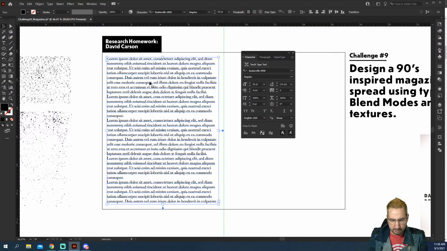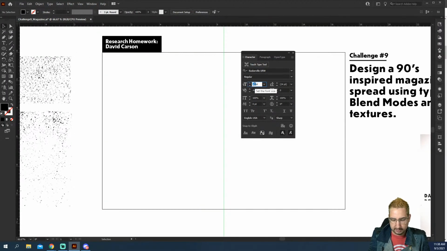Now that actually is too big for me, so we're going to change it to 14. Actually, let's change it to 12, which is still big for magazine, but we are going to leave it there, and I'm going to put that at 14.